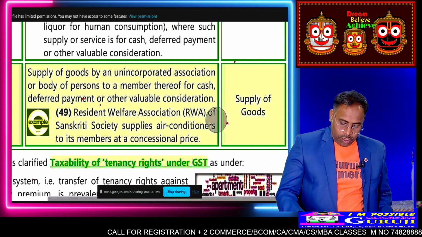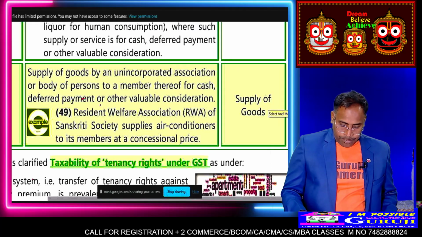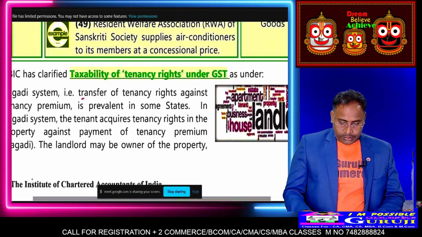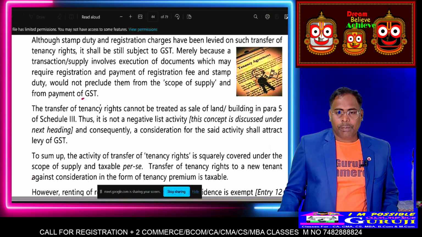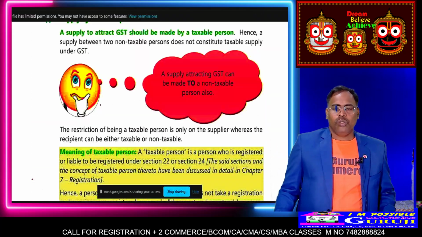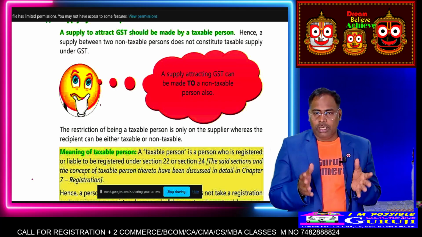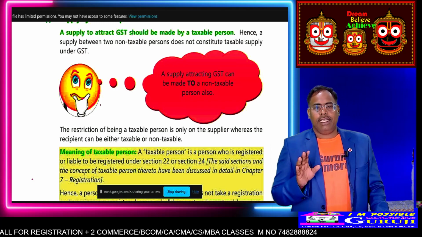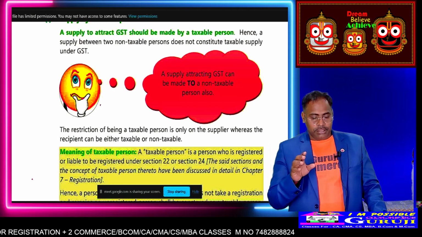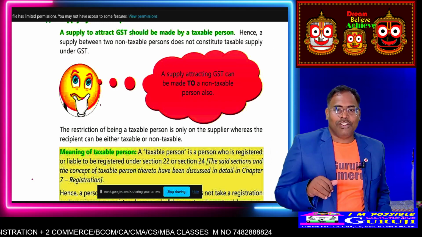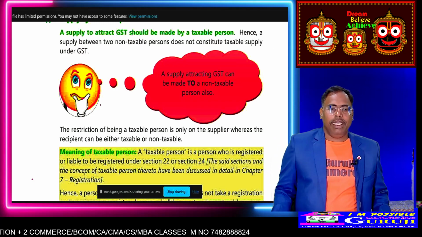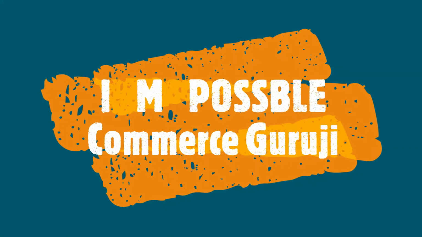Okay, is it clear? So this is all about supply of goods. Mostly Schedule 1 we already covered, Schedule 2 already covered. Now Schedule 3 is pending. That is called non-GST, means you can say the negative list. That part is only pending for GST. I hope today's class was good. Okay, thank you very much, friends. Thank you for watching.